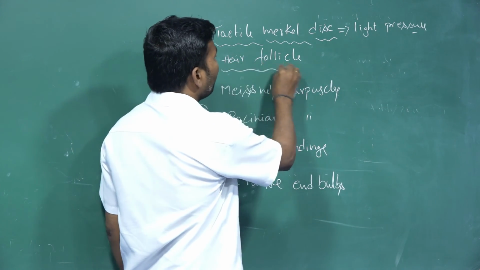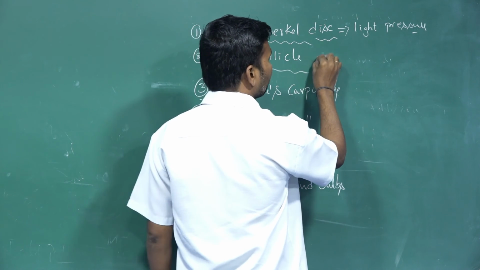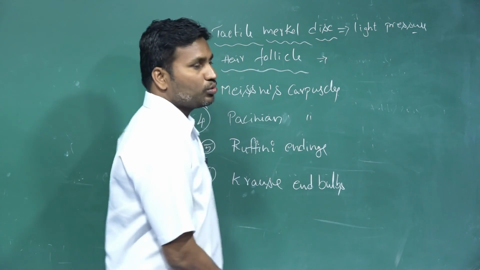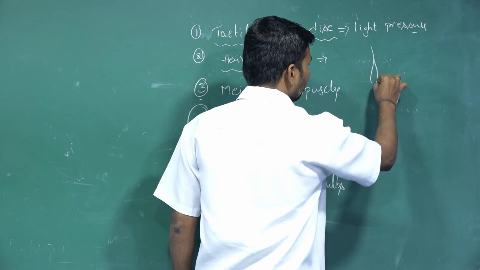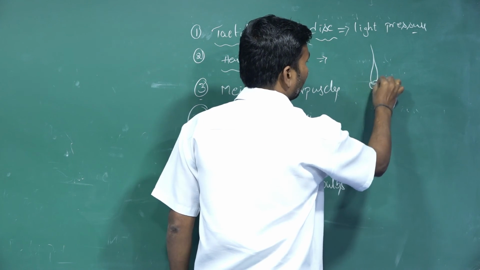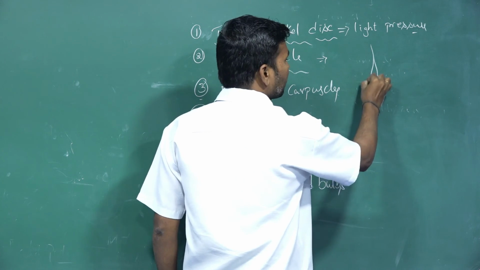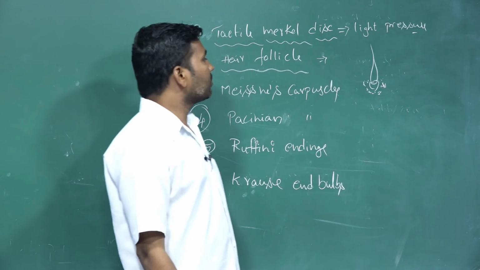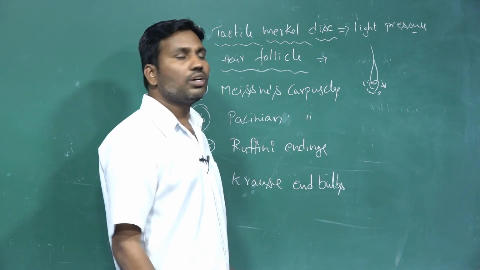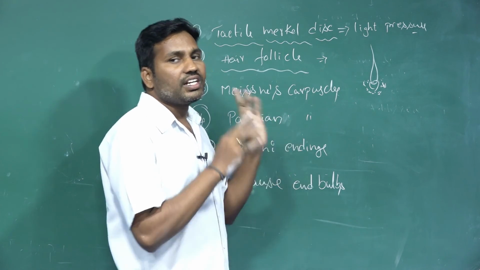And the hair follicle receptors: these are distributed around the skin hair follicles, because the hair follicles also act as light sensitivity receptors.